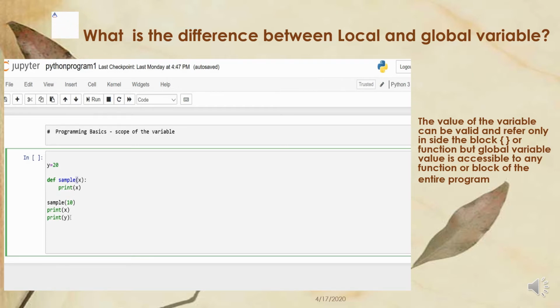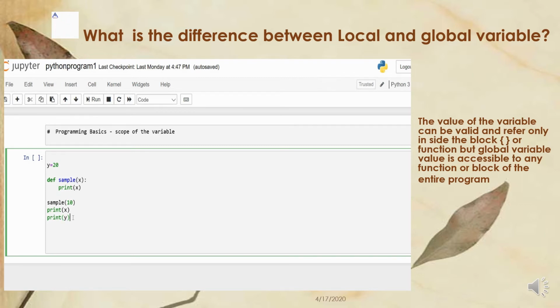But when you say print y, it will print the correct value, that is 20. Why? Because y is accessible to the whole program, but x is only valid inside this function. So this is the local variable x. When you define x here also, it will not access this variable. But y equal to 20, from anywhere you can print it wherever you want.